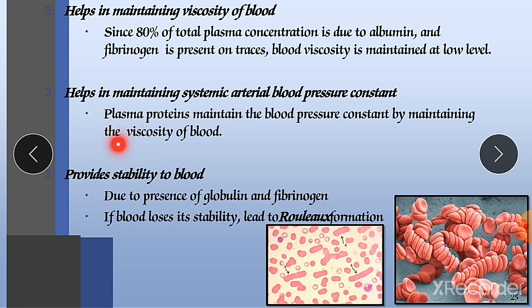If blood viscosity is too much, in that case there will be too much pressure on our heart to pump that blood, and it may develop into a condition like high blood pressure, and it will increase the stress on our heart, due to which cardiac arrest may develop. So that's why there should not be too much viscosity. There should be normal viscosity. That's why the RBC count of our blood should be normal. The hematocrit should not be increased beyond the normal condition.